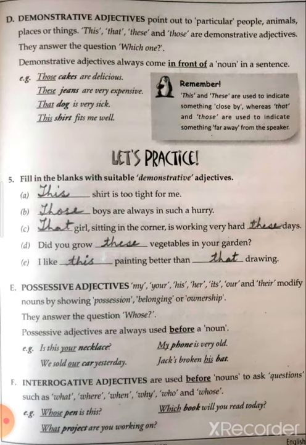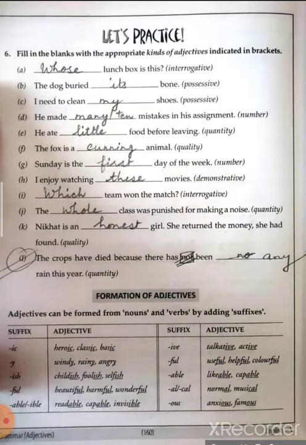Interrogative adjectives. They are used before nouns to ask questions such as what, where, when, why, who, and whose. For example, whose pen is this? Exercise 6. Fill in the blanks with appropriate kinds of adjectives indicated in the brackets. So based upon the understanding of the last topic which I cleared, you can fill in the gaps accordingly.